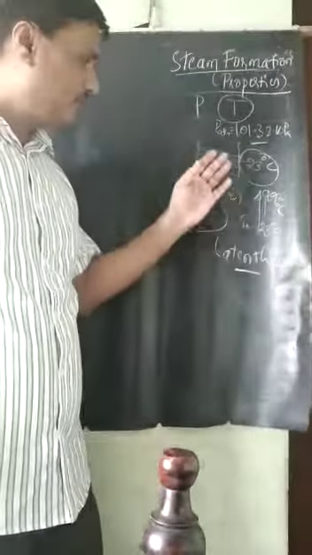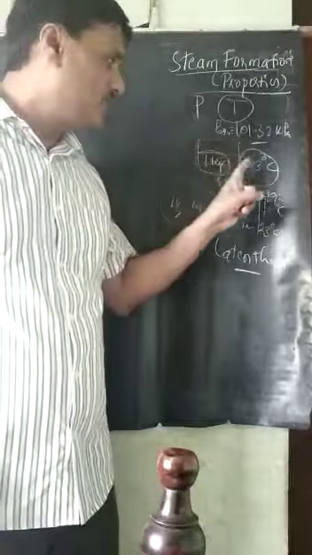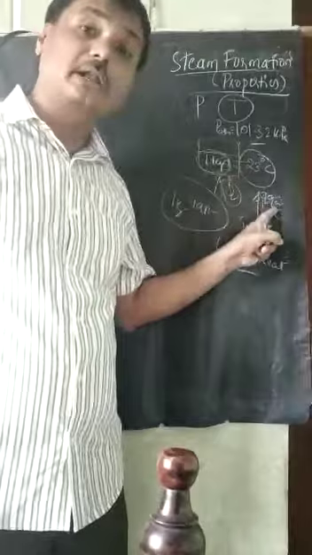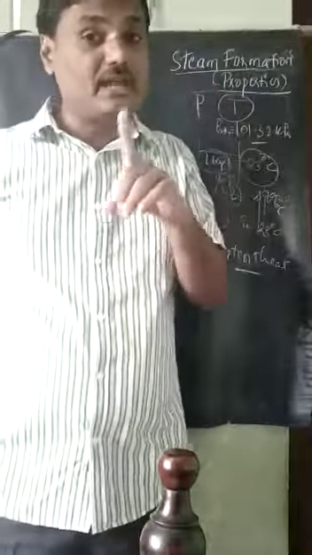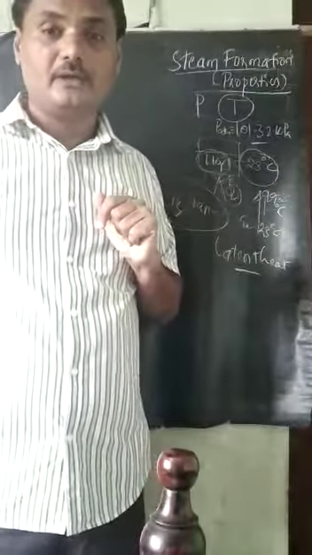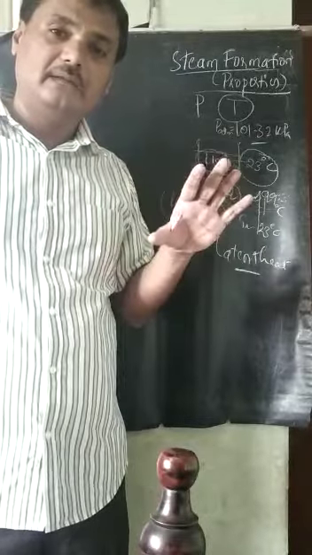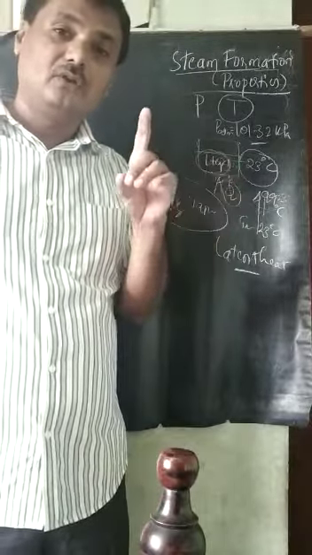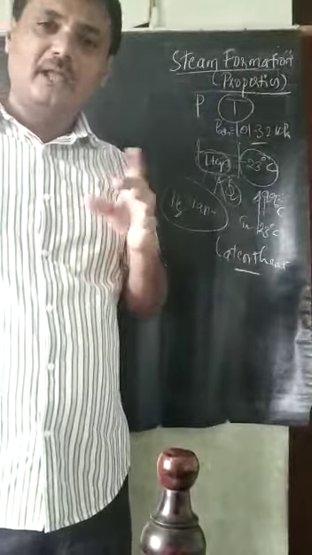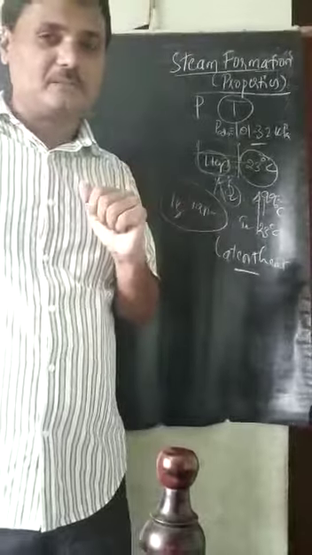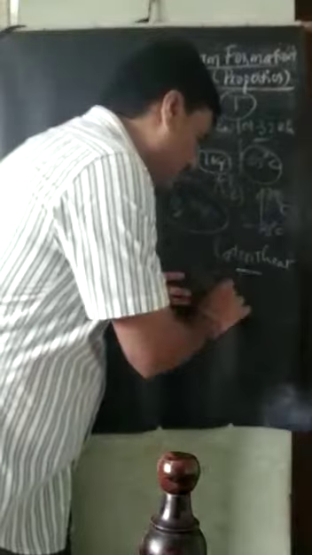Before this, we added heat to increase the temperature from 23 degrees centigrade to about 100 degrees centigrade. There also we added heat, and the temperature increased. When heat is utilized to increase the temperature, or by removing heat to decrease the temperature, that heat is called the sensible heat.